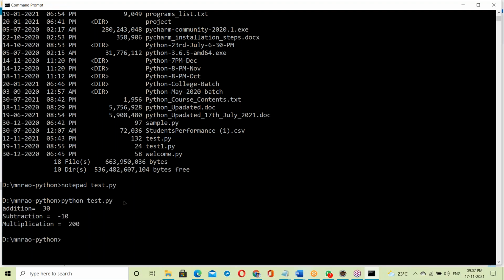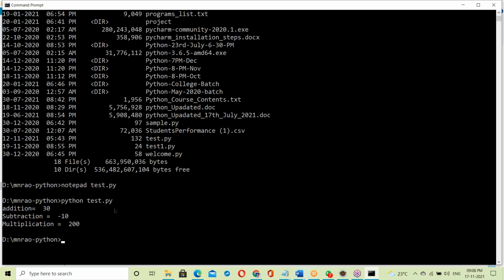Yes, executed. Suppose a C program is not like that. First of all, it will compile the C program, checking for all the errors. If there are no errors, then execution starts. So two steps: first the compilation, then execution. But in the case of the Python interpreter, it's directly program execution. No error checking here, directly execution.